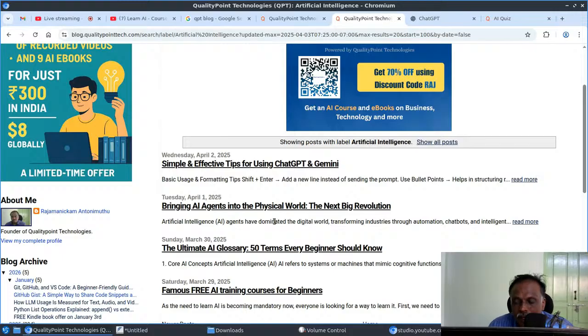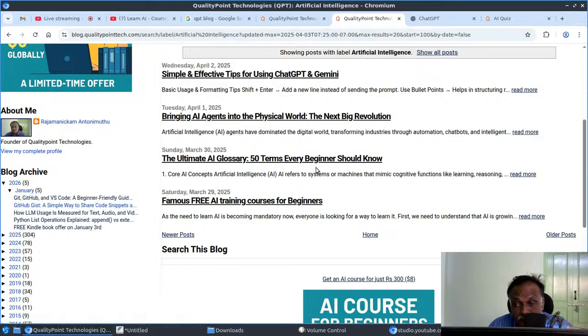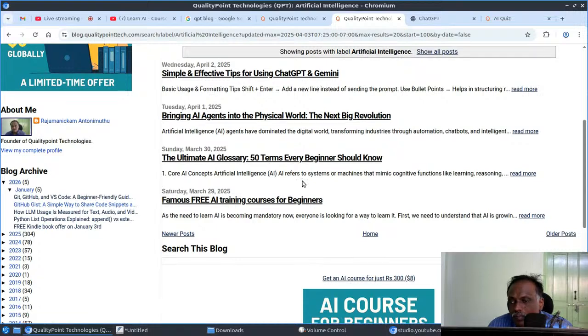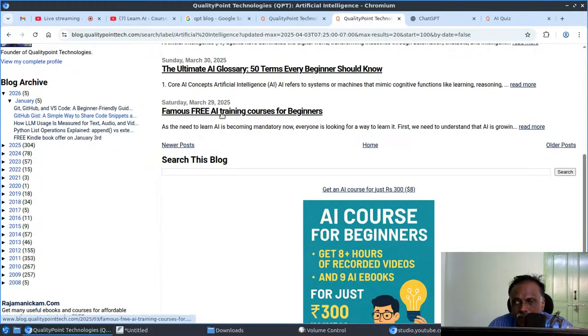So right now everyone is talking about virtual AI agents, right? But they can be brought into the physical world as robots, right? So that kind of information discussion. And ultimate AI glossary, 50 terms every beginner should know. If you are a beginner, it will be useful. So these are the free AI training courses for beginners, famous tools.